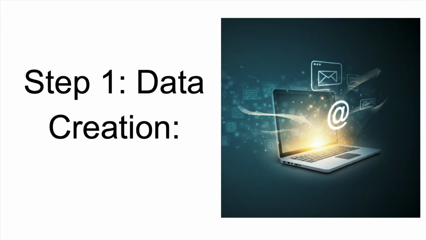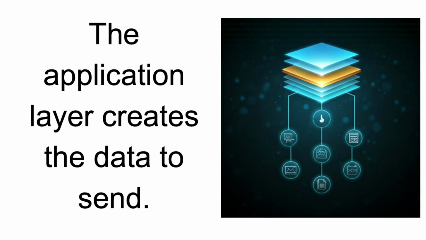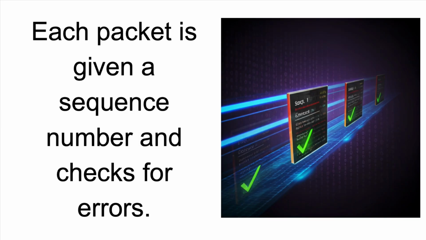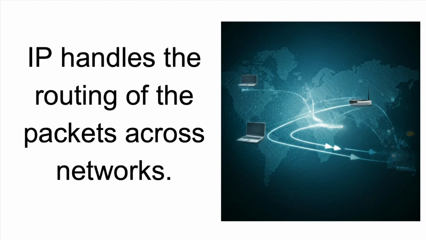How TCP/IP communicates. Data flow. Step 1. Data creation. A user clicks a link or sends an email. The application layer creates the data to send. Step 2. Transport layer. The data is broken down into smaller packets by TCP. Each packet is given a sequence number and checks for errors. Step 3. Internet layer. Each packet is wrapped with an IP header, which includes the destination IP address. IP handles the routing of the packets across networks.